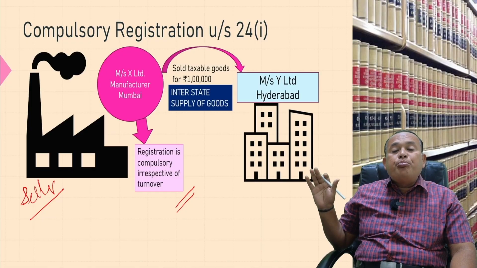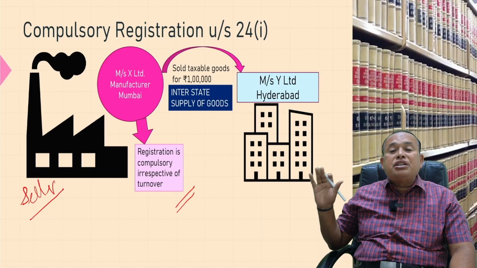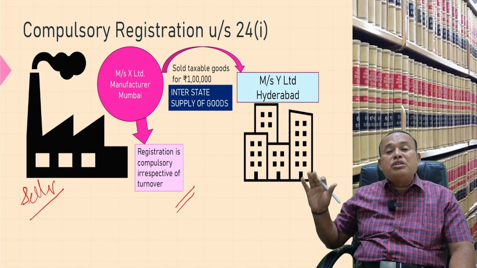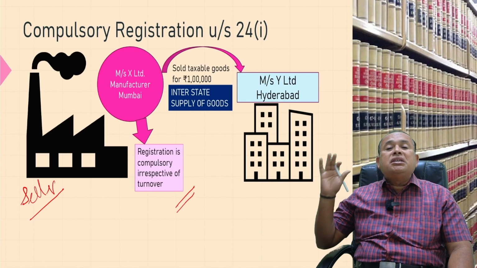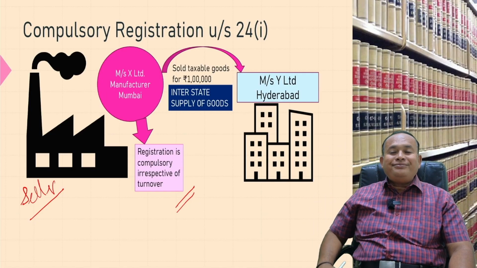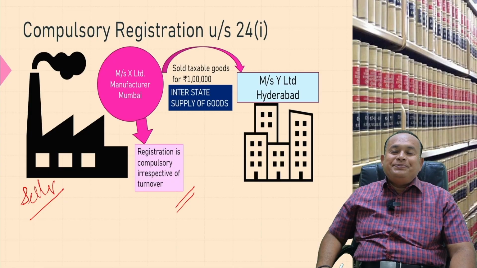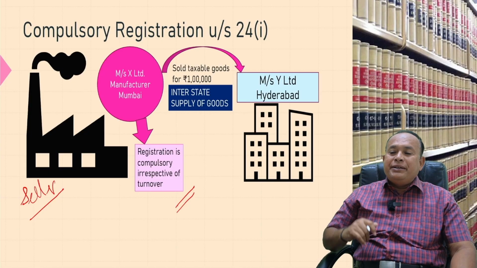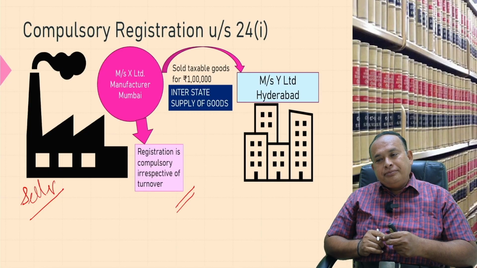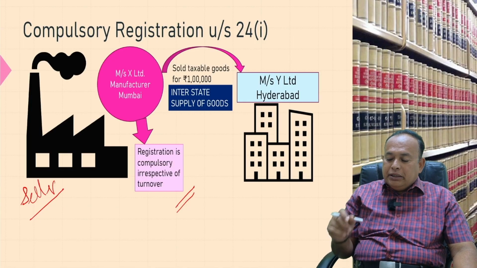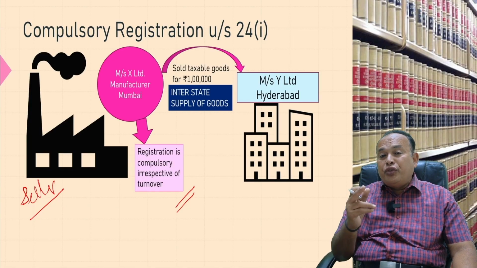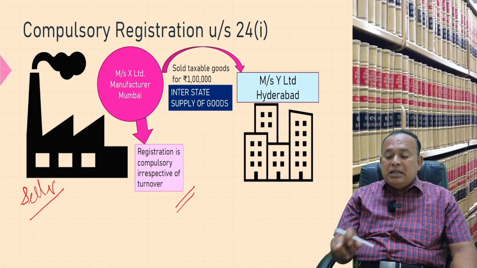That's why section 24 clause 1 specifically says that registration is mandatory. Got the clarity? Any doubt? Very good. Now further moving, section 24 clause 2.